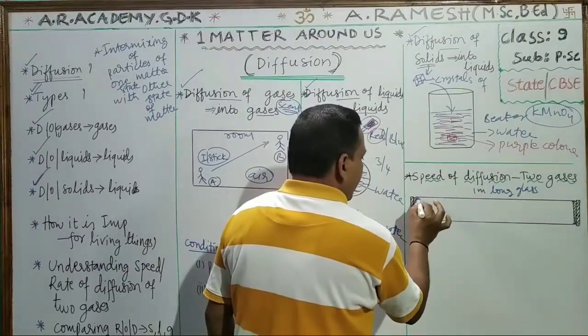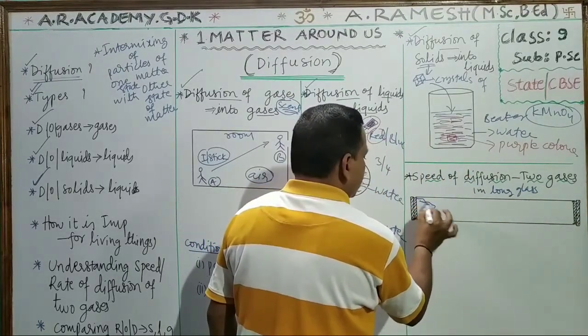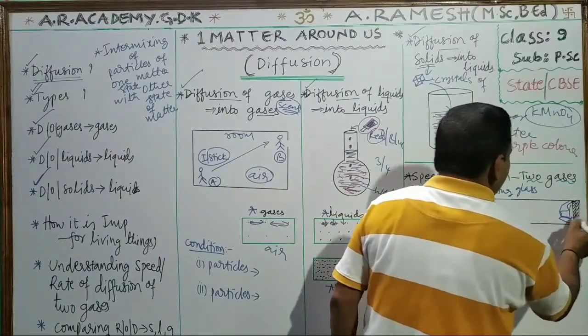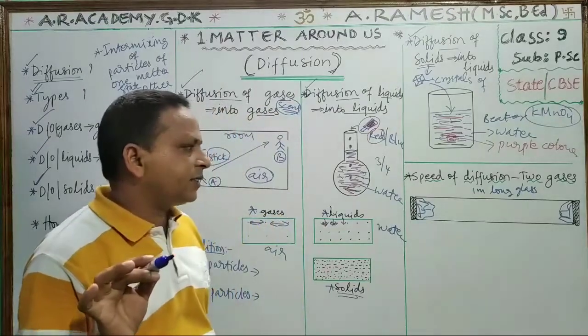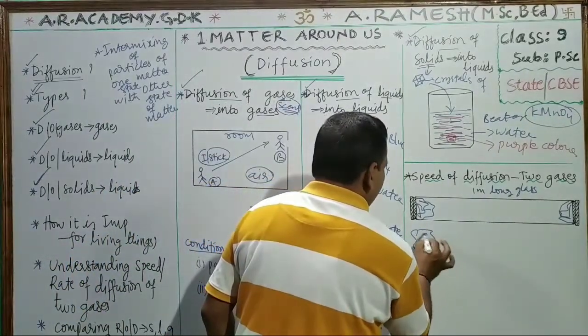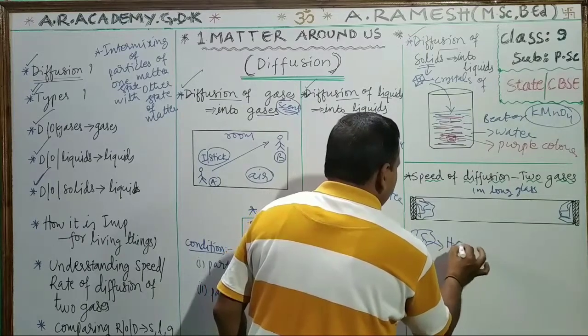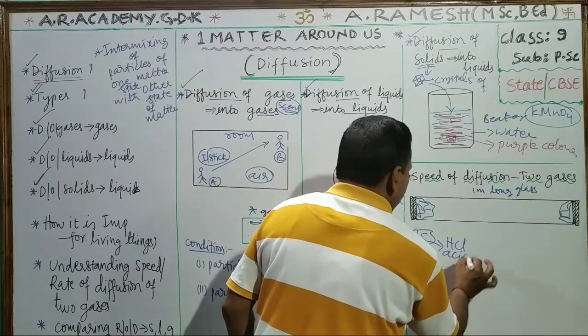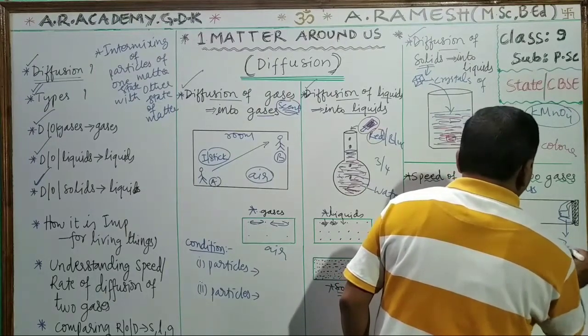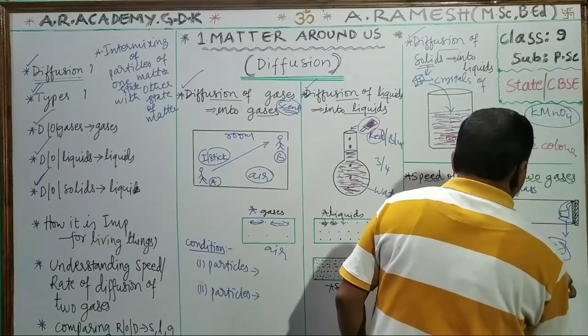First, take two cotton flags. Soak one cotton flag in HCl, hydrochloric acid solution, for some time, and soak this other cotton flag for some time in ammonia